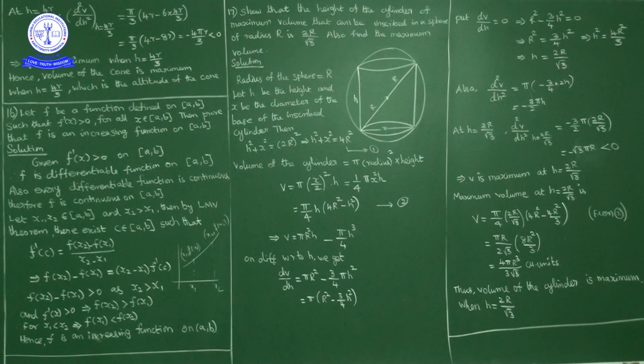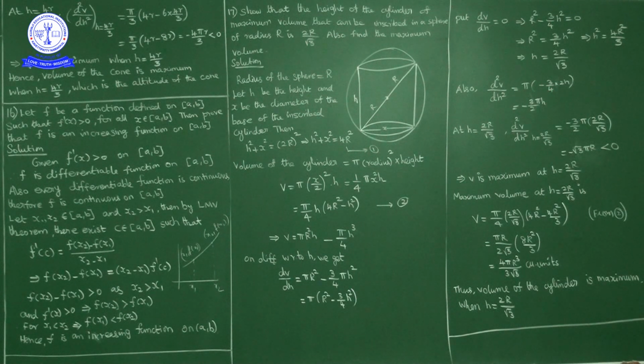Now we'll find the sign of the second derivative at h equal to 2r by root 3. Now dV by dh is equal to pi into r square minus 3 by 4 h square. So d square V by dh square is equal to pi times a constant, capital R is a constant, so its derivative is 0, minus 3 by 4 times the derivative of h square, which is 2h. The 2 cancels, so we have minus 3 pi h by 2. This is the second derivative.